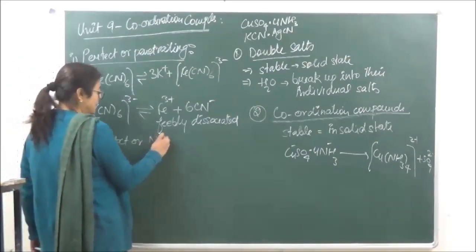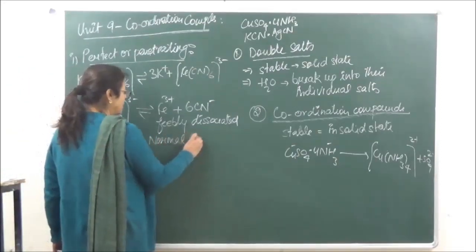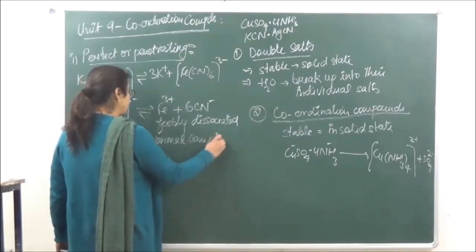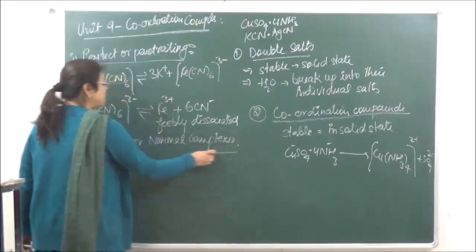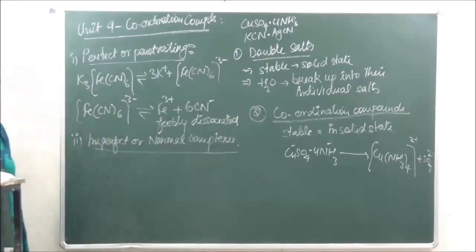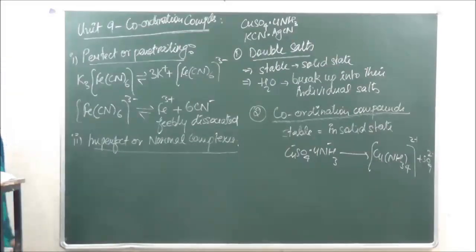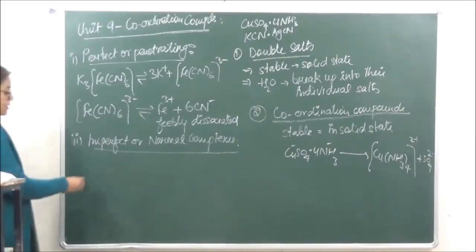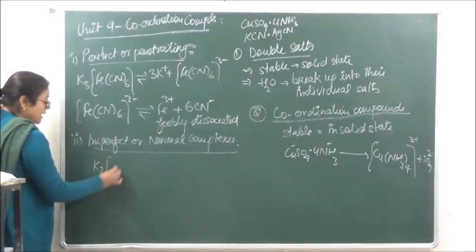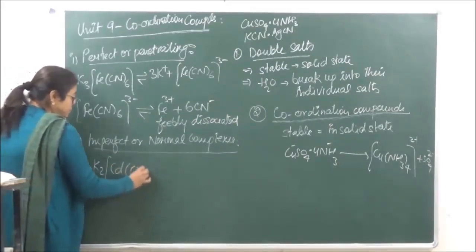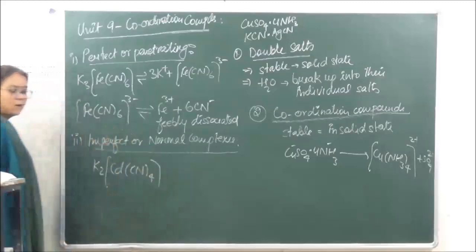Okay. The second type of coordinate compounds are known as imperfect or normal complexes. Which ones are imperfect or normal complexes? Those which are going to be strongly dissociated. The complex ion over here is going to be strongly dissociated, like we have this compound over here.